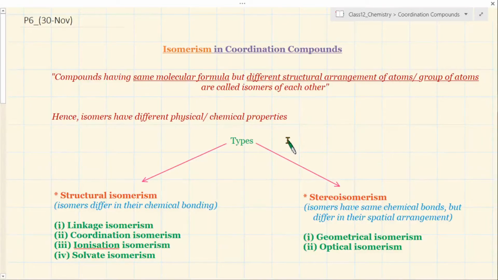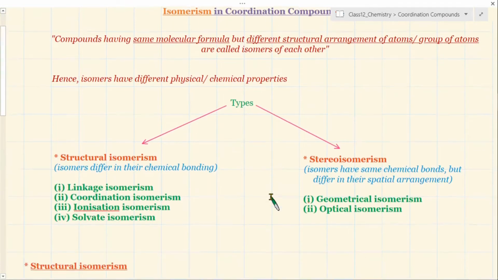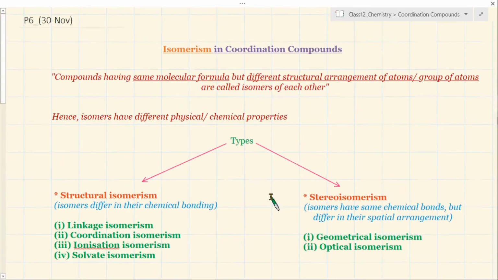You will be recalling certain facts, because isomerism is known to you, right? In organic chemistry you have studied varieties of isomerism in organic compounds, and here it will be a little twist because it will be with regard to coordination compounds. The basic idea about isomerism remains the same, general definitions and all those things, okay? And for your syllabus, whatever coordination compounds you have, we will be discussing the isomerism.